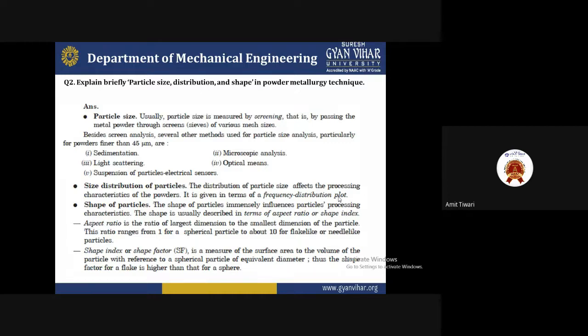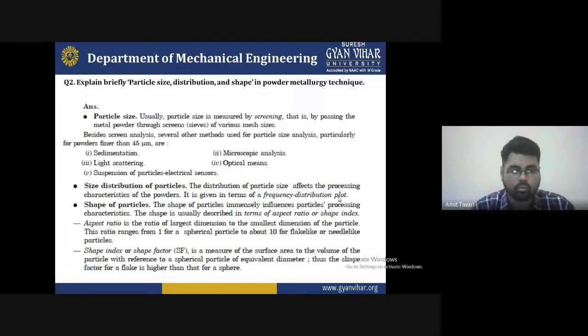So these are basically some objectives, the size and shape of the particle, and some distribution of powder metallurgy in terms of different aspects of different processes. So now I hope you enjoy this video.